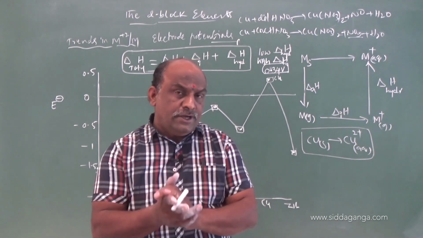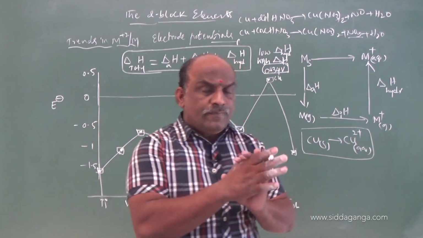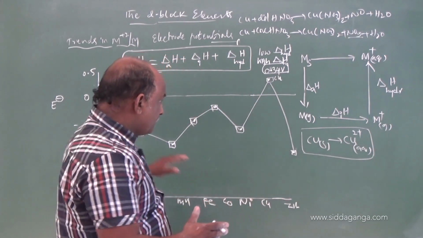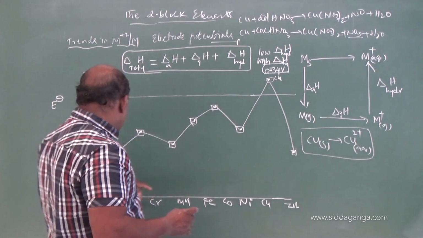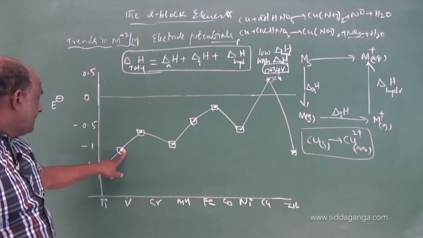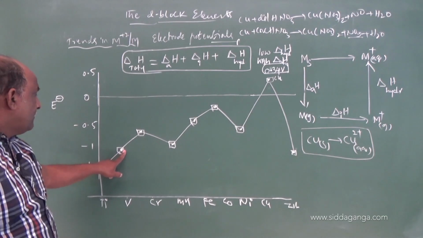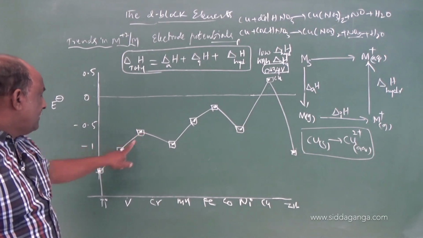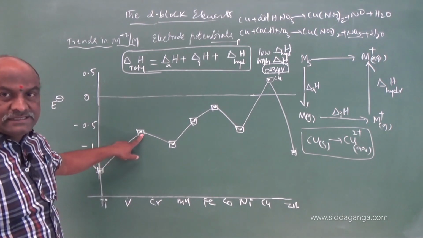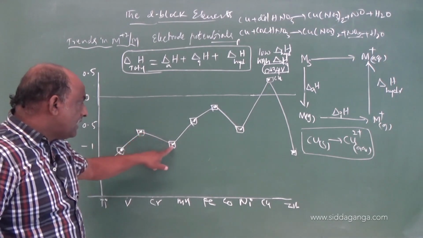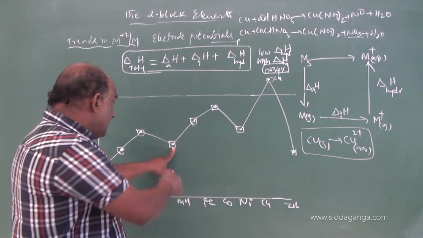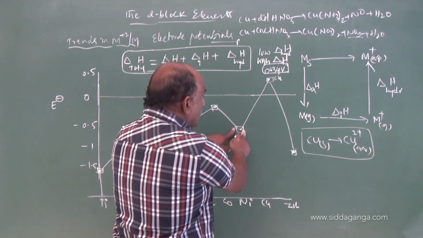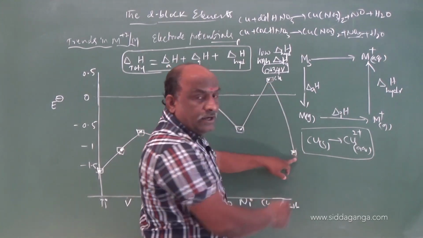And here some special points regarding this graphical representation: from titanium to vanadium to chromium, this graph slightly increases. After that, chromium to manganese decreases, more negative, cobalt to nickel more negative, copper to zinc more negative.